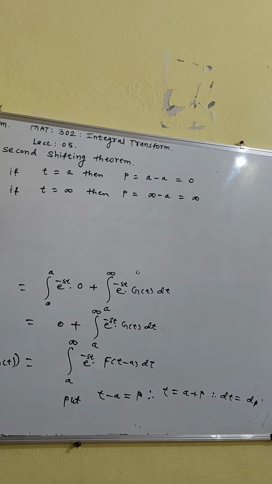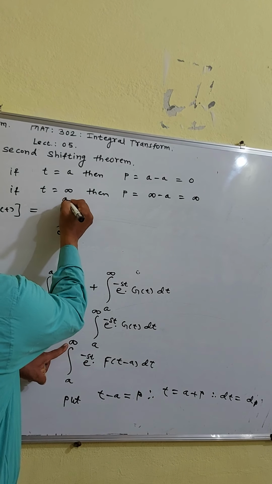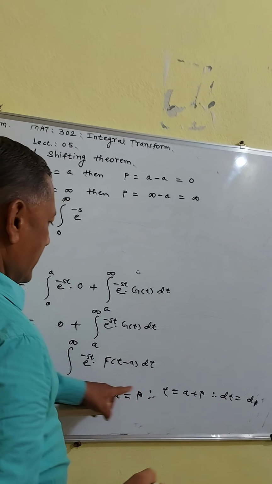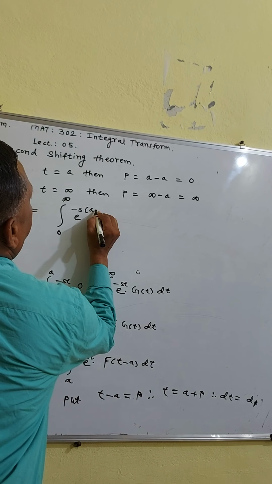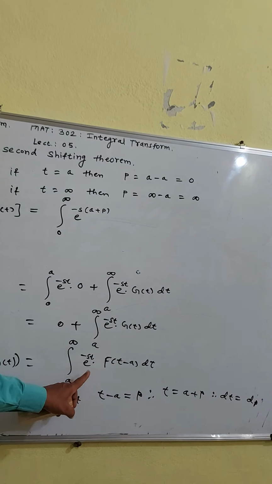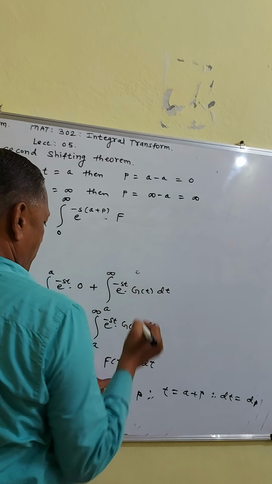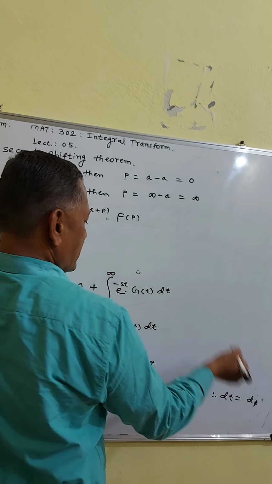Therefore the Laplace transform of g(t) is equal to the integration, with a becoming 0, from 0 to infinity of e raised to minus s times t, where t is equal to a plus p, so a plus p, into f(t minus a), which means f(p), and dt means dp.